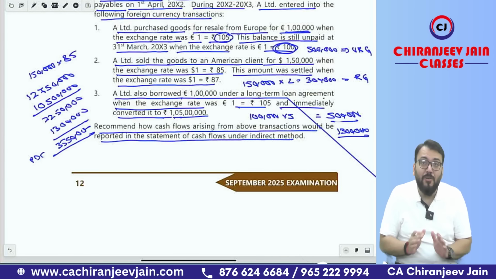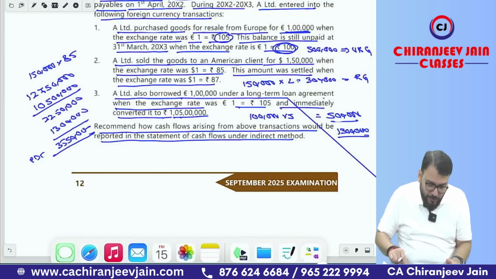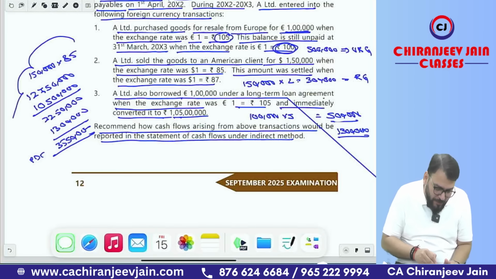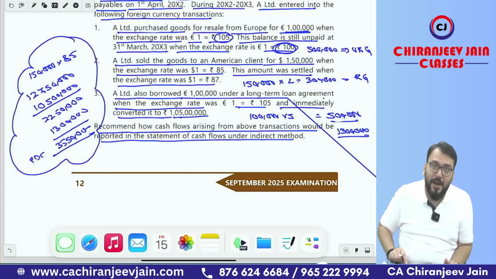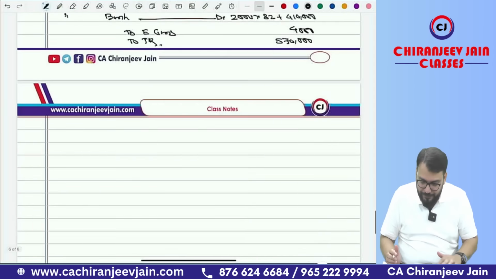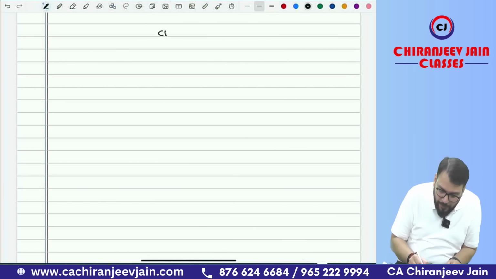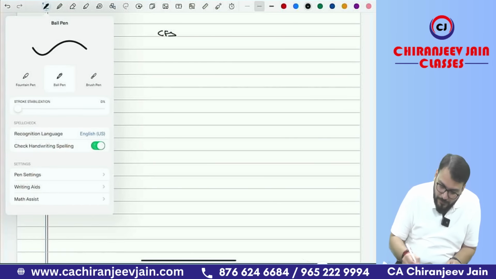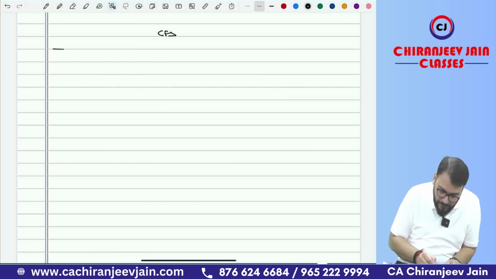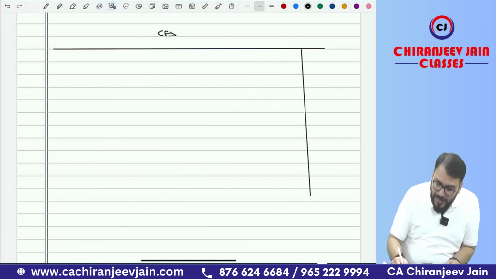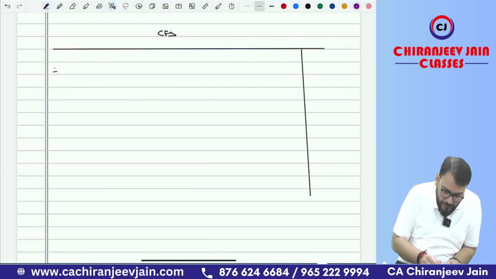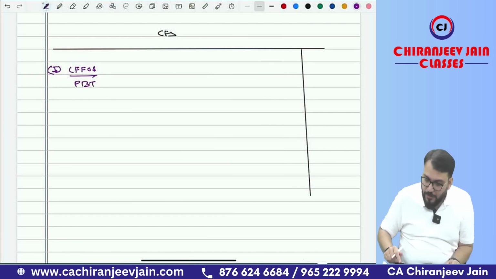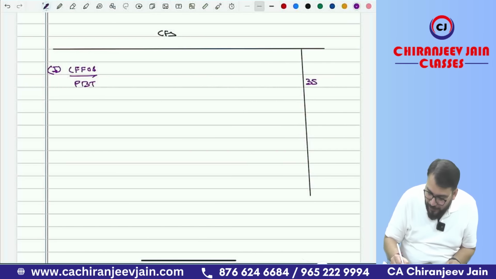Now how to prepare the cash flow statement, that I need to explain. This will be a part of the working note. Now we will prepare the cash flow statement, and we write down cash flow from operating activities. What is your profit before tax? The profit before tax is 35 lakh 50,000.